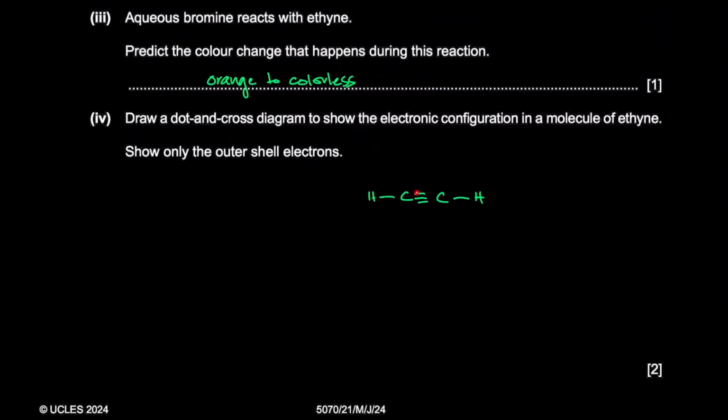So again, carbon has 4 valence electrons. All of them are bonded. Hydrogen has 1 valence electron. It's bonded, right? So there are no electrons that are unbonded. No valence electrons are unbonded. So we're going to say carbon.